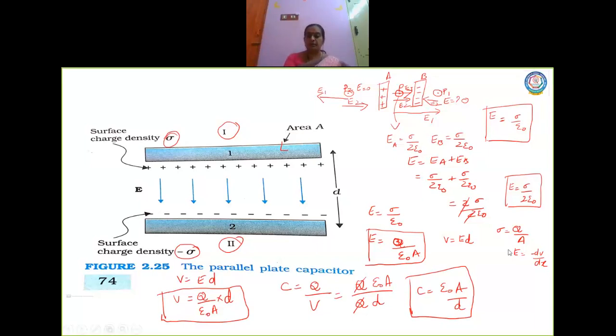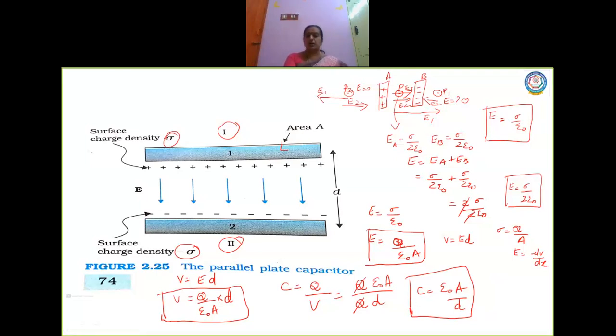So here is the formula for capacitance, and from this formula we can say that the capacitance does not depend on E, not C, not Q, none of these. It depends upon the area of the capacitor, the distance between the two plates of the capacitor, and also upon the epsilon naught value. Epsilon naught is nothing but the permittivity of the medium that is existing. So this is about the capacitance of a parallel plate capacitor, right?